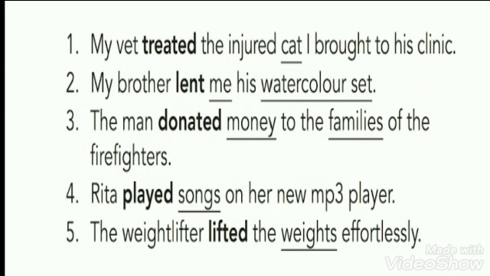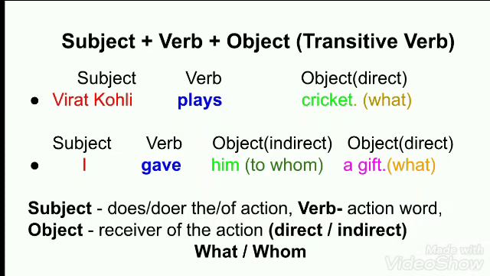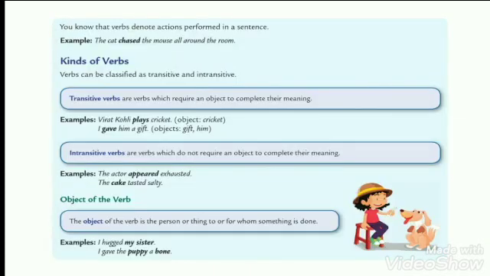Moving further, the detailed explanation of the verb. You know that verbs denote action performed in a sentence. We know very well that a verb is an action word, a word that does the thing of action in a sentence. Let us see the example again. The cat chased the mouse all around the room. Here chased is an action verb. The cat is the subject of the sentence and chase is the action verb. The cat is doing the action of chasing, and to whom has the action been done?